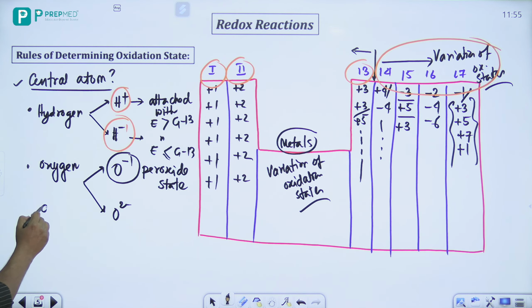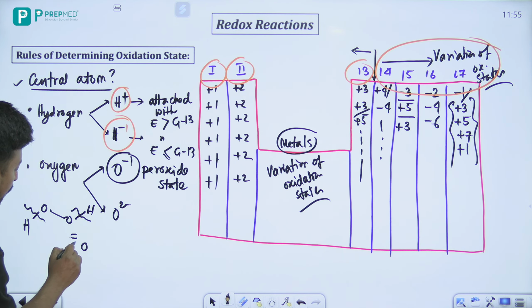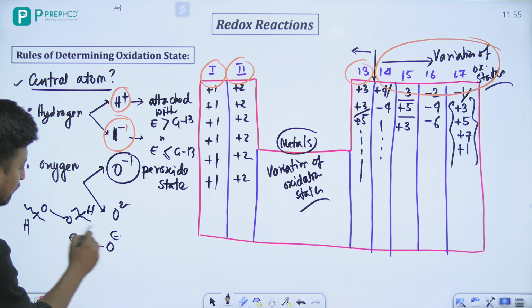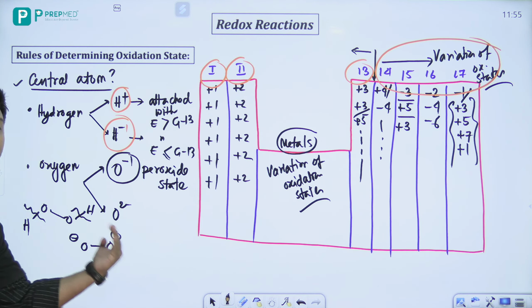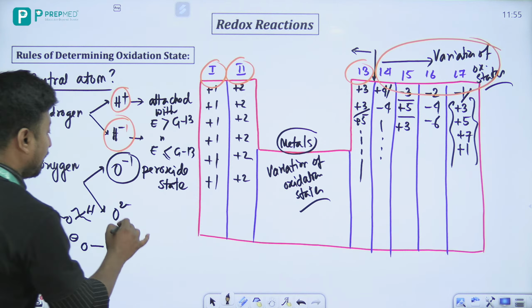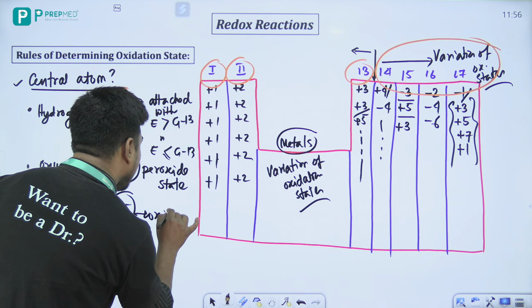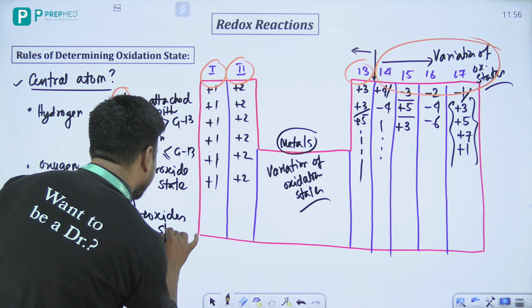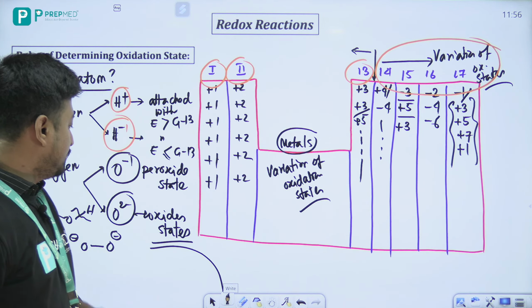And how do peroxides look like? The peroxide looks like this. और यहाँ पे अगर हम इस हाइड्रोजन को यहाँ पे निकाल दे, so basically it will be O minus. This is your peroxide state, and in this peroxide state your oxidation state is -1. अच्छा, -1 is in the peroxide state. This is called the oxide state, जो mostly होता है oxide states.